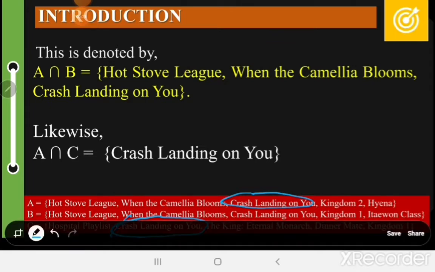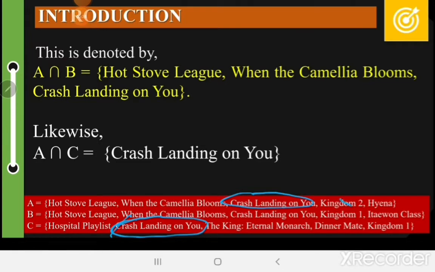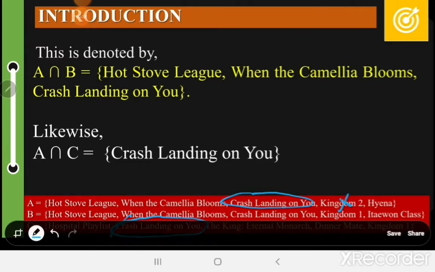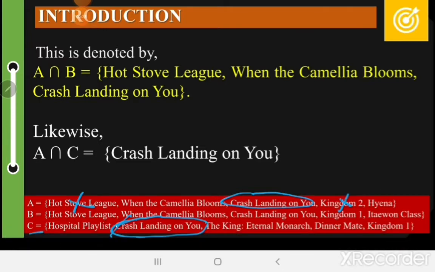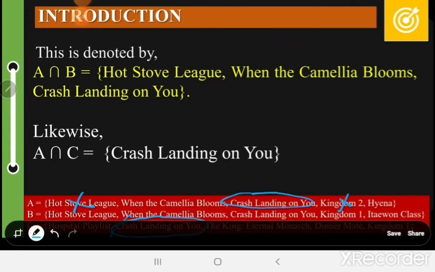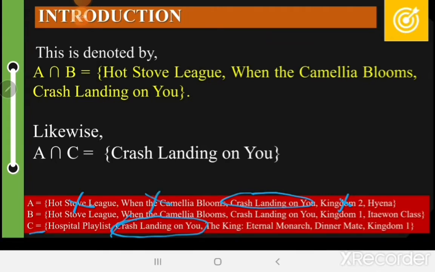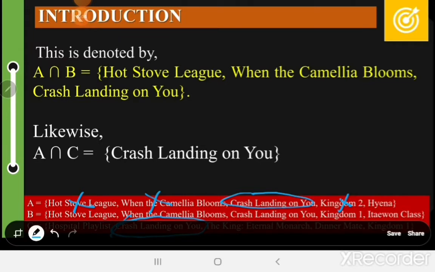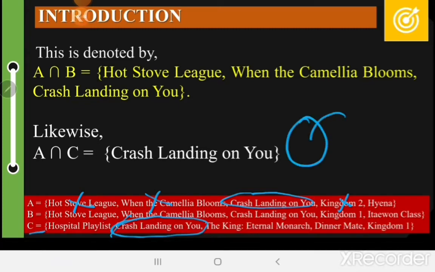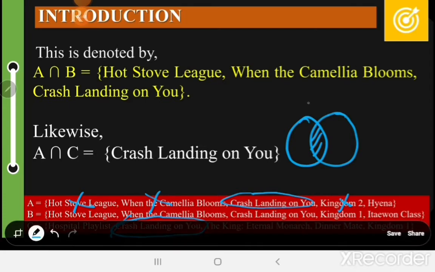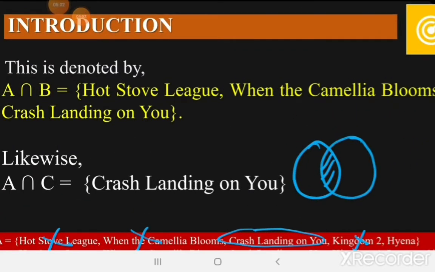And then, we will not see Kingdom 2 here. We don't have Kingdom 2. We also don't have Hot Stove League in C, and we also don't have When the Camellia Blooms in C. The only element that can be seen in C is Crash Landing on You. Therefore, if you would sum it up in a Venn diagram, here it is: Crash Landing on You. This is true to both of the sets. Okay? So, next.